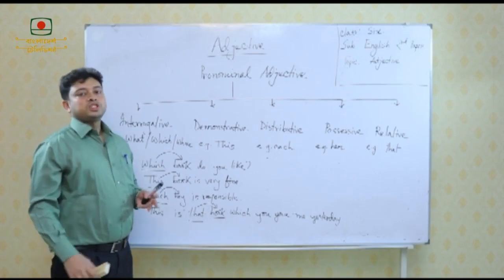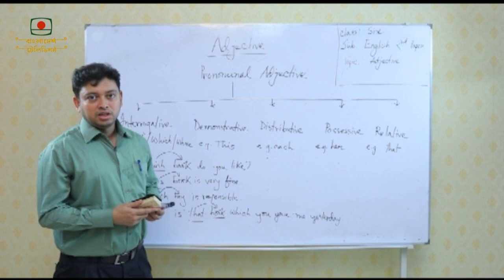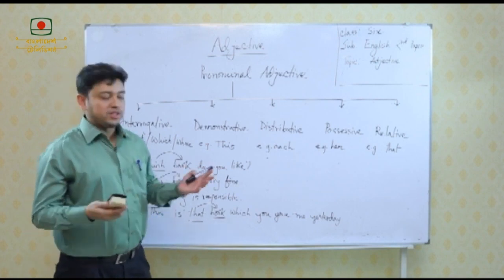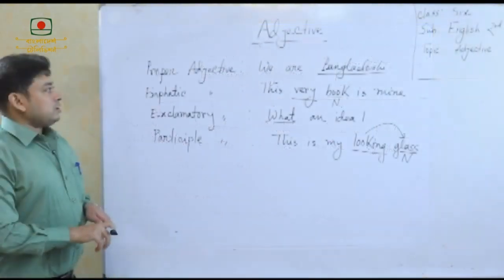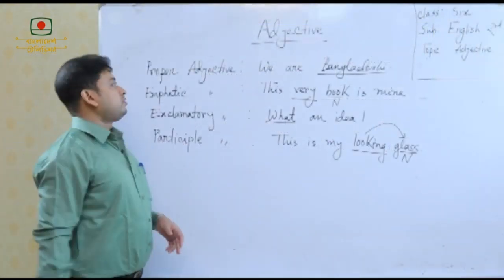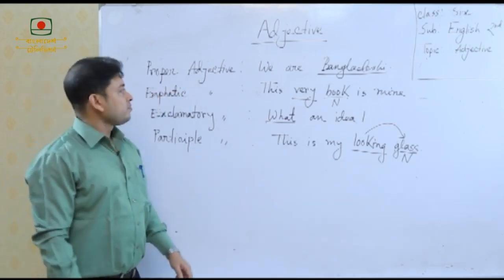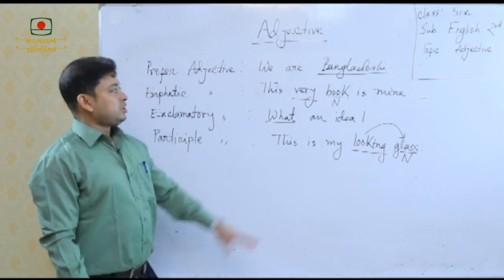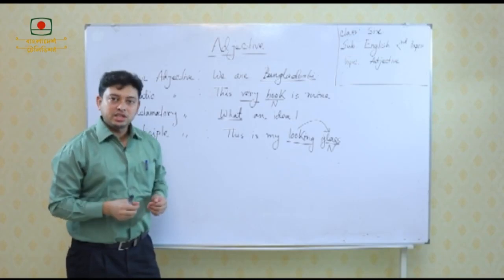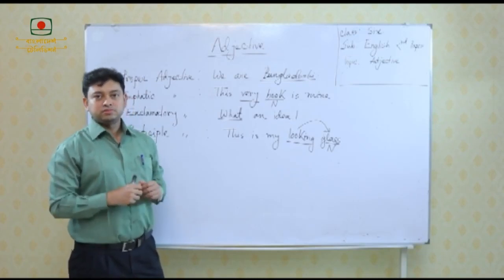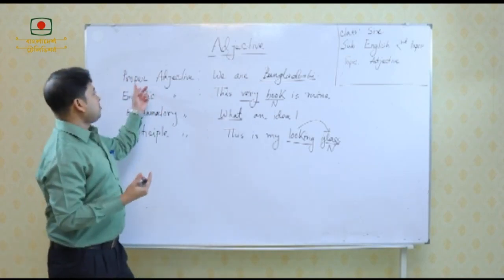Now, there will be some more adjectives. These are most important adjectives, that is why I am trying to give some examples, so that the total chapter of adjective becomes very clear to you. Now, some other examples of adjective. The first one is proper adjective. We are Bangladeshi. The word Bangladeshi has come from Bangladesh. We know that the name of a country is a noun, it is a proper noun. So, any proper noun becomes an adjective, the name is proper adjective.